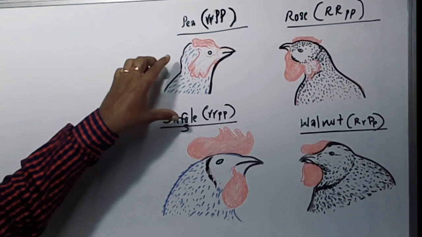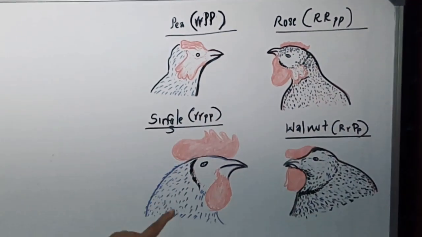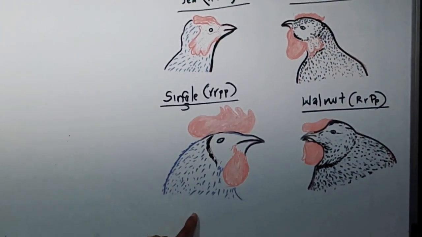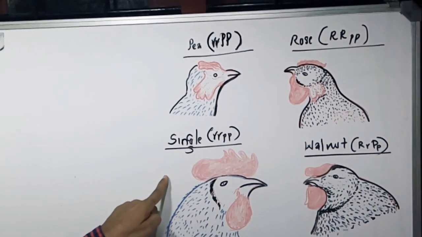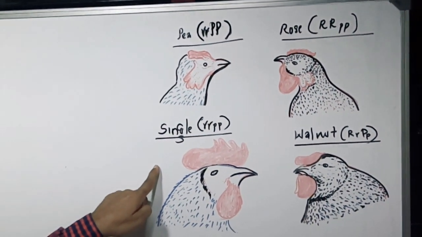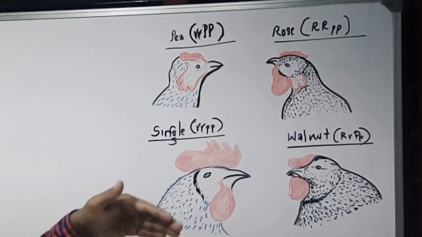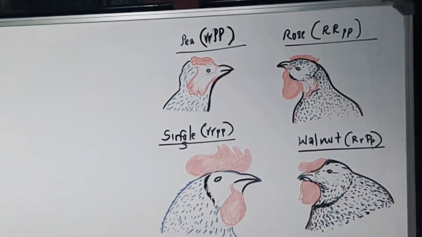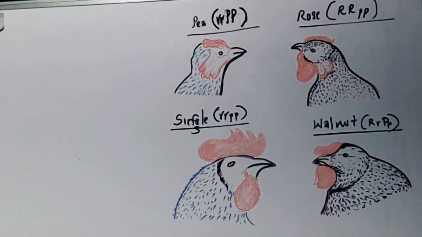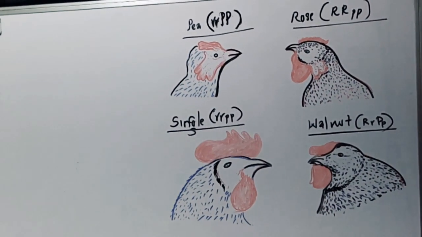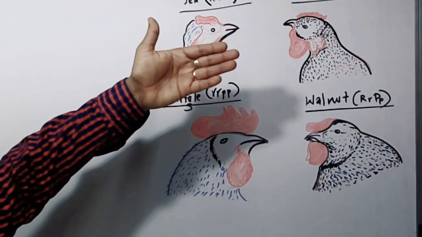When a cross is made between a rose comb and a single comb, it showed that rose is dominant over single, and in the second filial generation, the F2 generation, it also showed a 3:1 ratio. That means rose is dominant over single. Right?